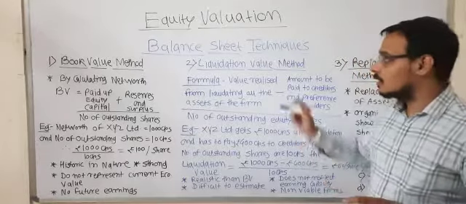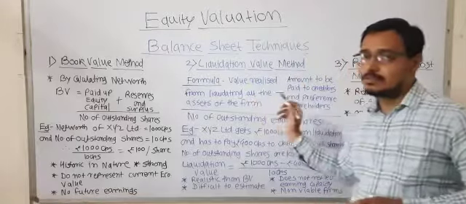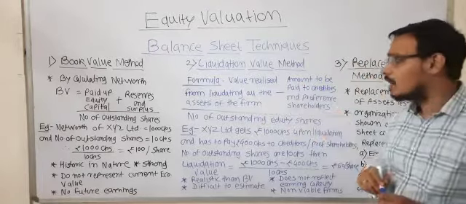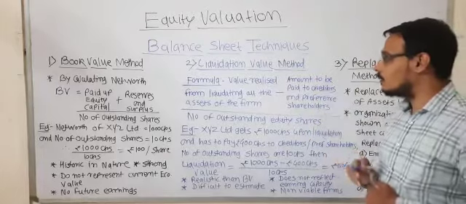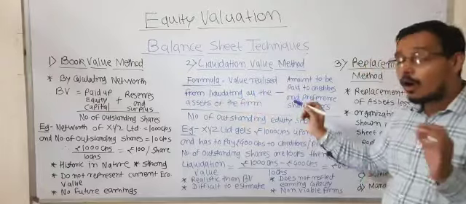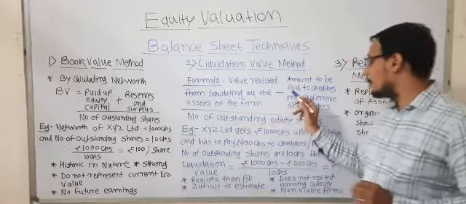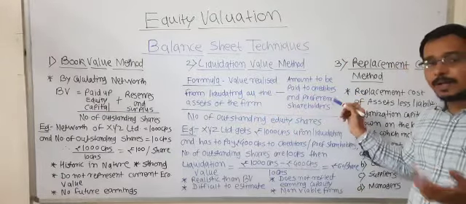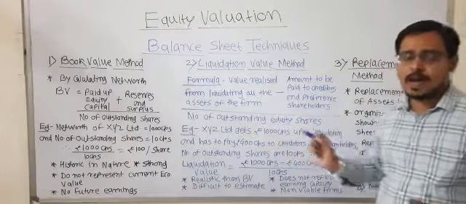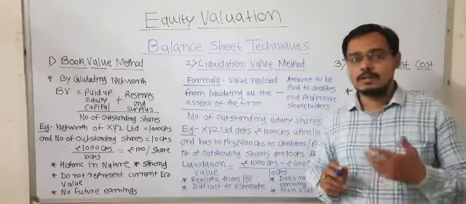But here the analyst also considers this method after the book value method. The formula for liquidation value will be value realized from liquidating all the assets of the firm minus amount to be paid to creditors and preference shareholders, divided by number of outstanding shares.